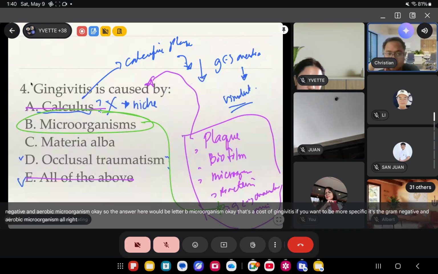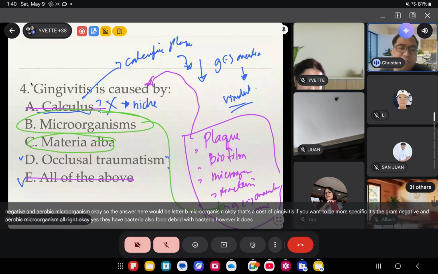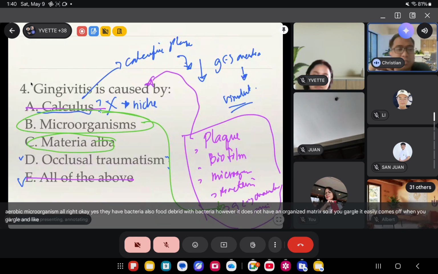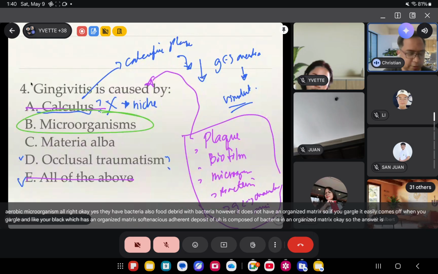All right? Okay? It should not be materia alba. Yes, they have bacteria also, food debris with bacteria. However, it does not have an organized matrix. So if you gargle, pwede ma-deflect agad yun. It easily comes off when you gargle. Unlike your plaque, which has an organized matrix, soft, tenacious, adherent deposit which is composed of bacteria in an organized matrix. Okay. So the answer is letter B, microorganism.